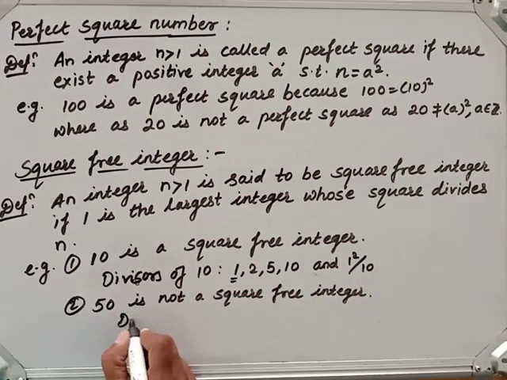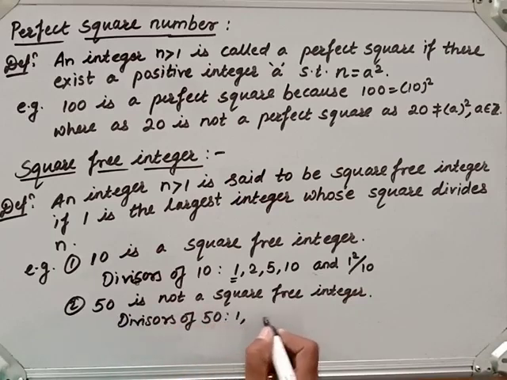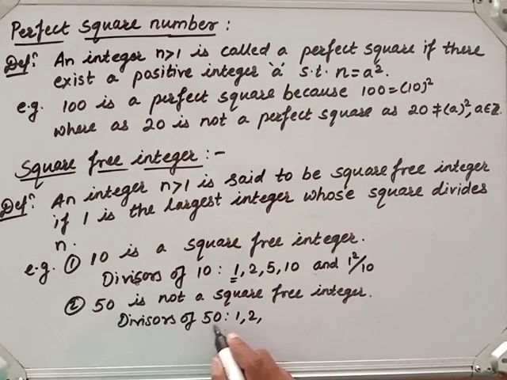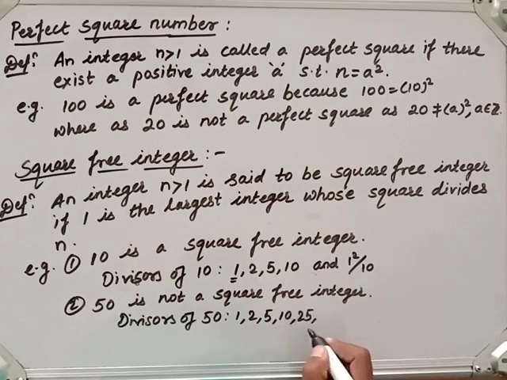What are the divisors of 50? These are 1, 2, 5, 10, 25, and 50.